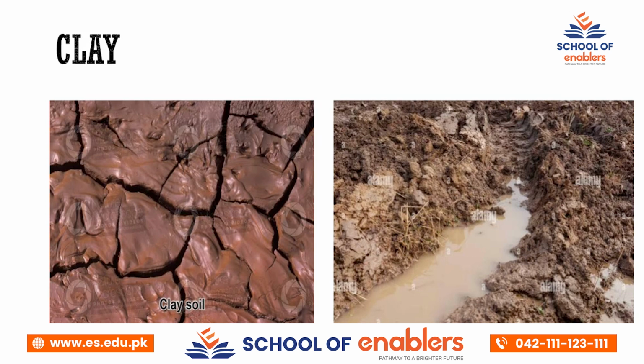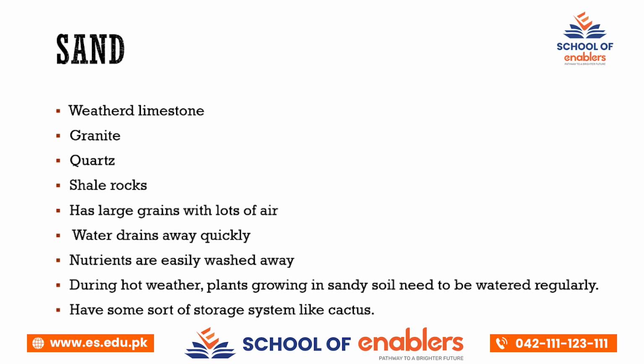Next one is sand. Sand is made up of different kinds of rocks or granules of rocks. It is made up of small tiny particles of different rocks. First one is weathered limestone. Weathered limestone means that due to climatic pressure, limestone or sedimentary rocks get broken down into smaller pieces. These pieces become part of sand.